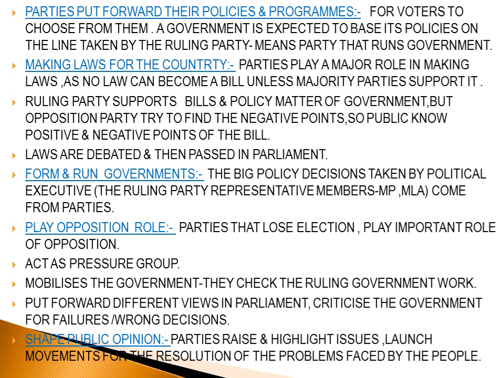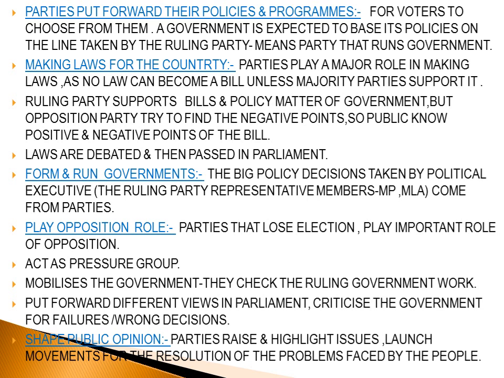So the policies of the party that runs the government are the main base of the government, because we citizens have given our vote to that party because of their policies. We like the policies, the way of their working. That is why we have accepted them as the winning party, and that is why they are framing the government. Now, the third point is making laws for the country.